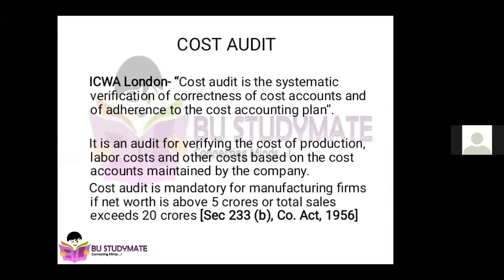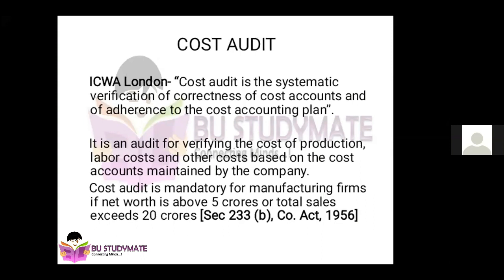And other specific costs, maybe stock maintenance or any other cost. So I'll repeat, cost audit is the auditing for verification of cost of production, labor cost, that is human related cost, and other costs based on the cost accounts or costing records maintained by the company.